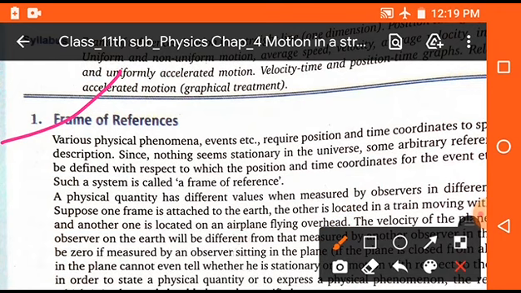So I think you all understand the meaning of frame of reference, and it will be different for the different positions and conditions.